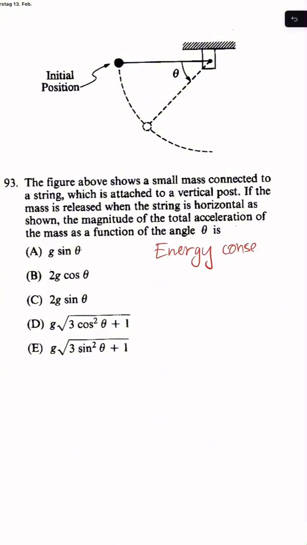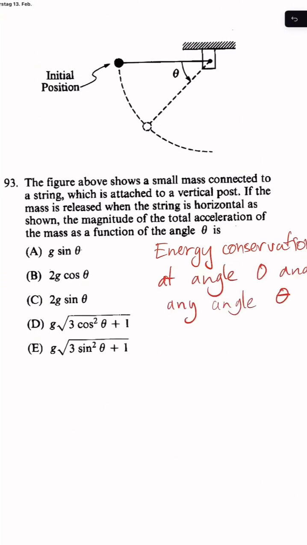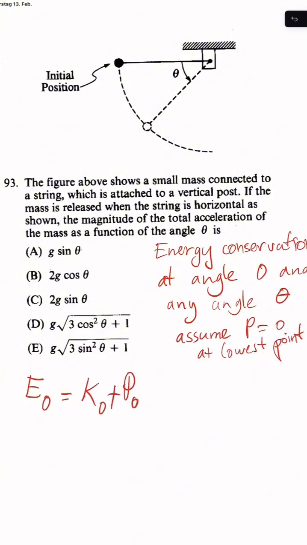Let us pick the two points at angle 0 and any angle later, called theta. The total energy at theta equals 0 is the sum of kinetic and potential energies. Let us assume the potential energy is 0 at the lowest point of the path. The total energy is only the potential energy, since the mass when released has 0 velocity.